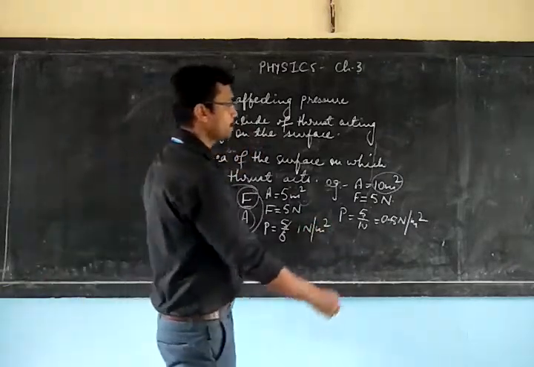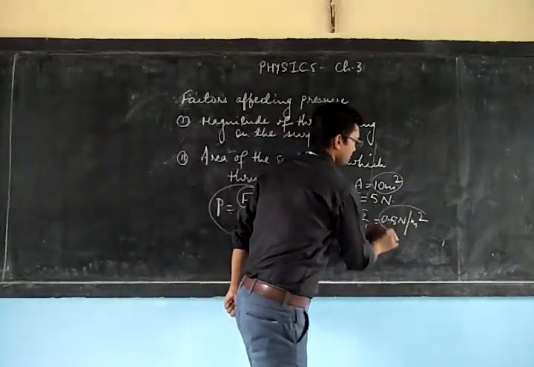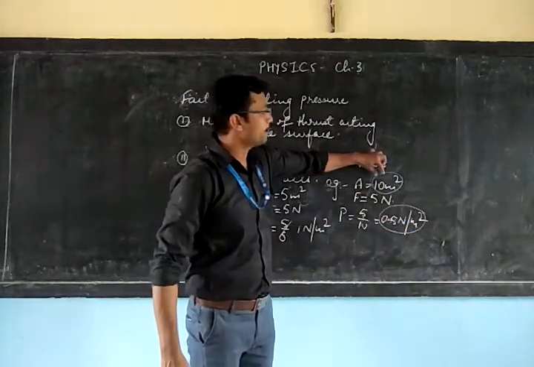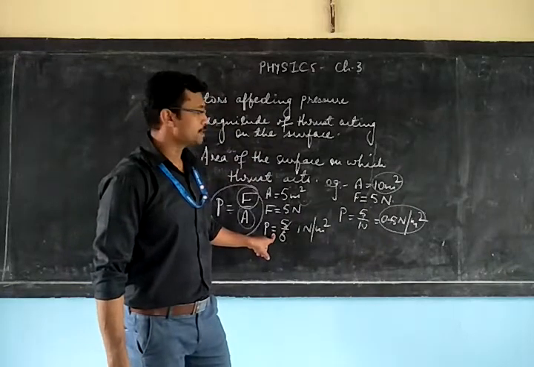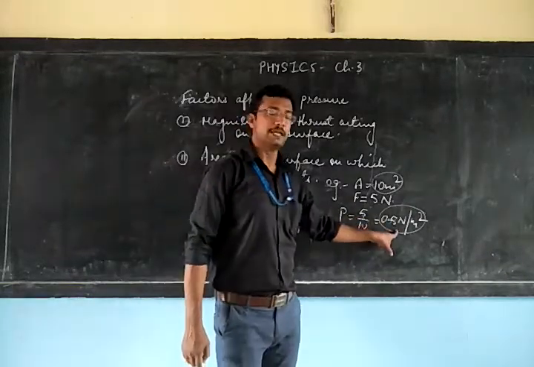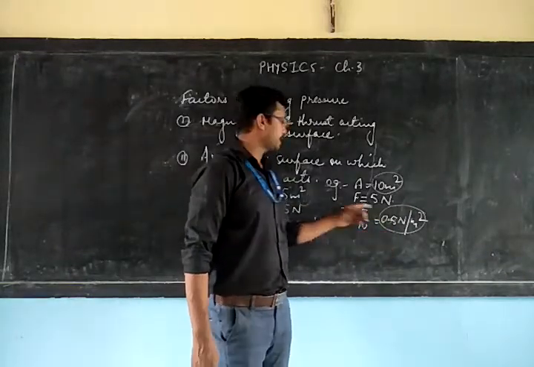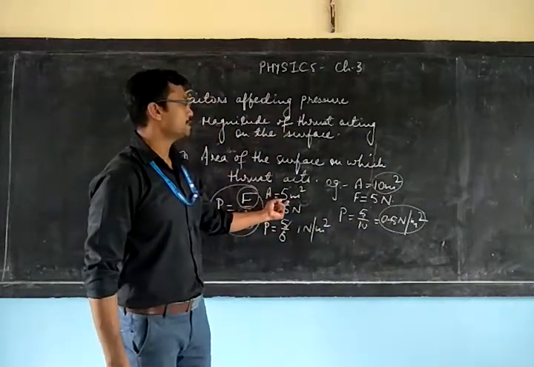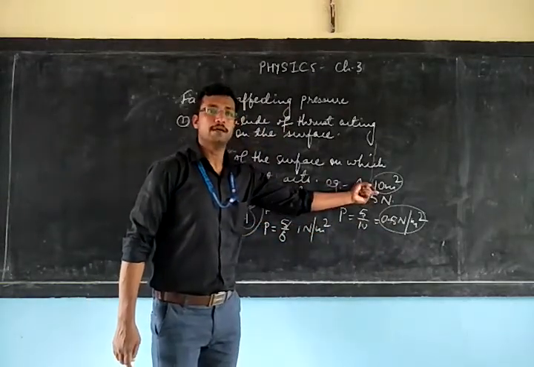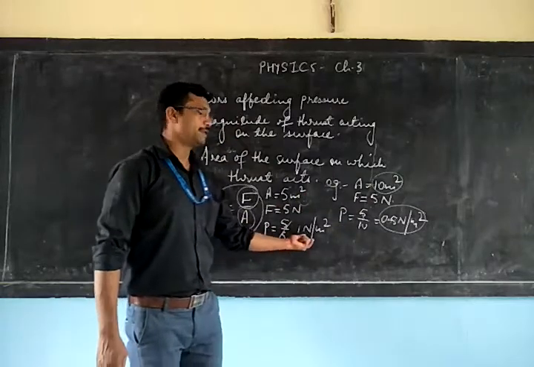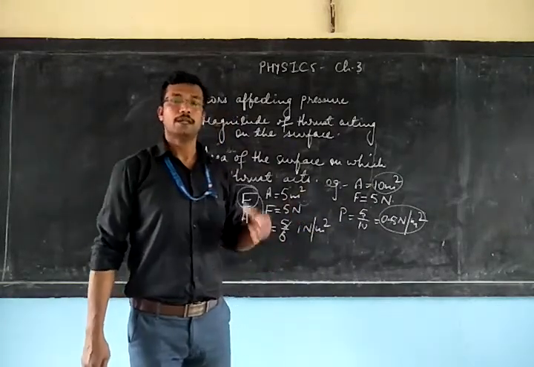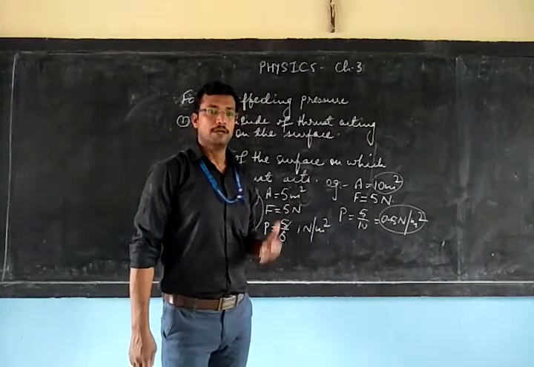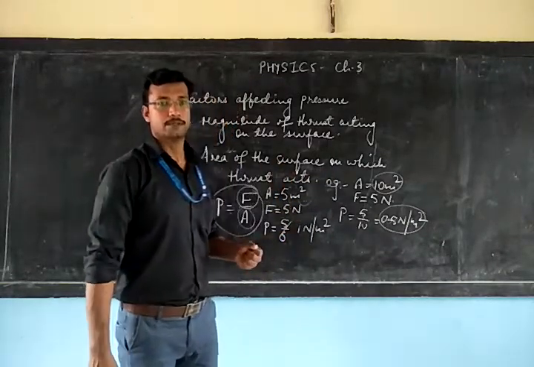Now you can compare the two pressures. In the first case, when the area was more, the pressure is less. In the second case, the area is less compared to the first, and we find the pressure becoming more. So the smaller the area, the larger is the pressure, and the larger is the effect of the thrust.